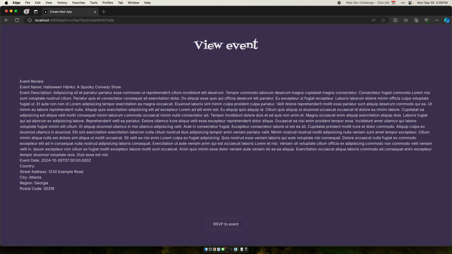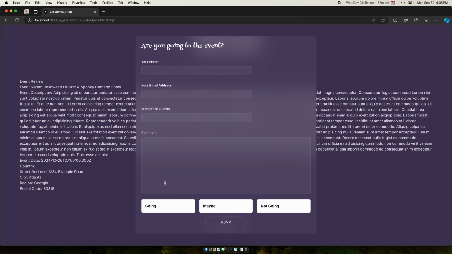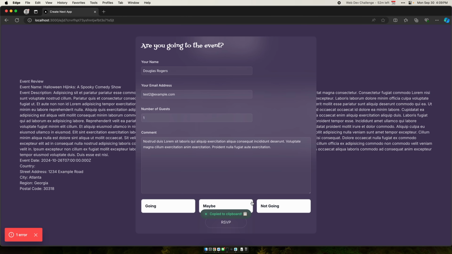Once it gets sent out, this is what the user sees. They get to view the event, and then they're able to RSVP. They can say what their name is, the number of guests, and then choose whether they're going, maybe going, or not going.